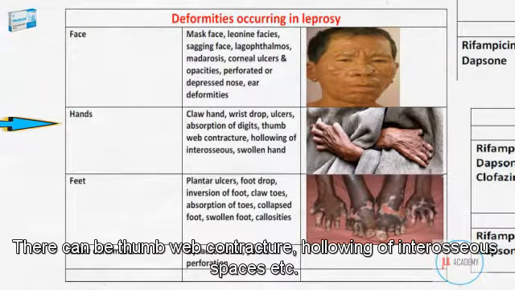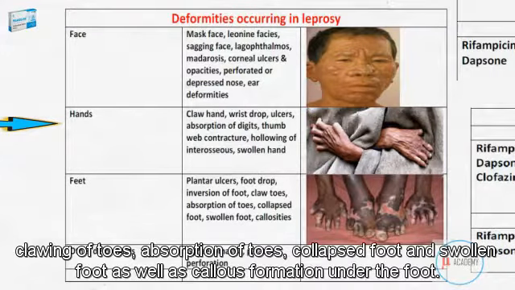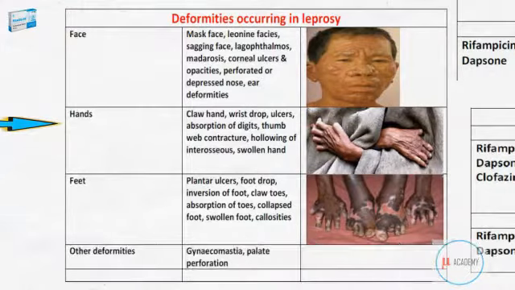There can be thumb web contracture, hollowing of interosseous spaces, etc. Similarly, in case of feet, again due to similar reasons, there can be plantar ulcers, foot drop, inversion of foot, clawing of toes, absorption of toes, collapsed foot, and swollen foot, as well as callus formation under the foot.